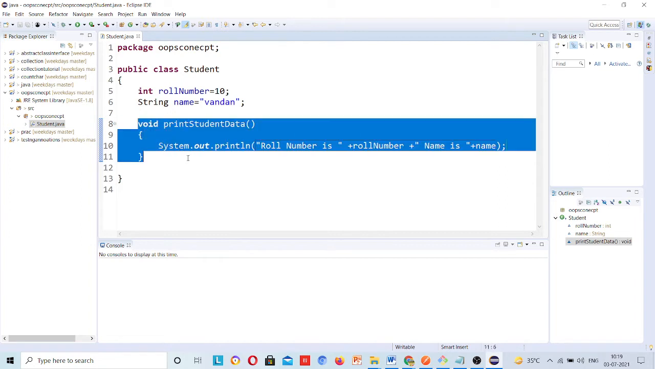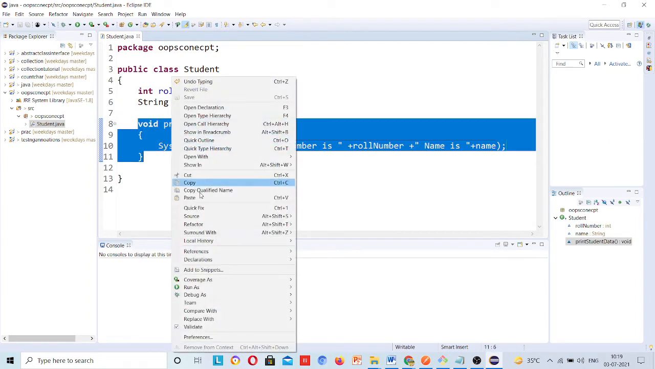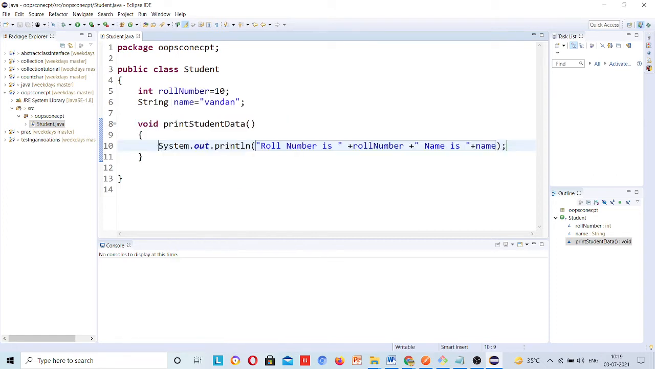But here if you right click and run this program, it will not suggest you to run, because this class doesn't have a main method. I said like without main method you cannot run a program. Okay, so you have two ways. Either in the same class you create the main method and call this print student data. Other way is that you create a new class, student main, and there you create the object for this student class and call this method.